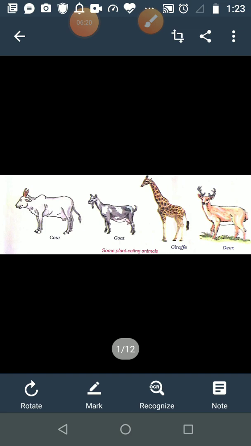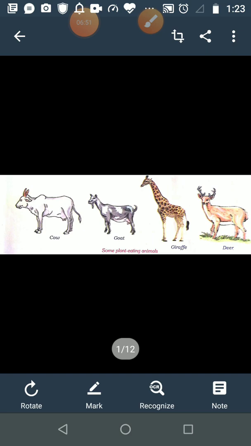So what are herbivores animals? Animals that eat only plants, fruits, and vegetables are called plant eating animals, and they are known as herbivores animals.